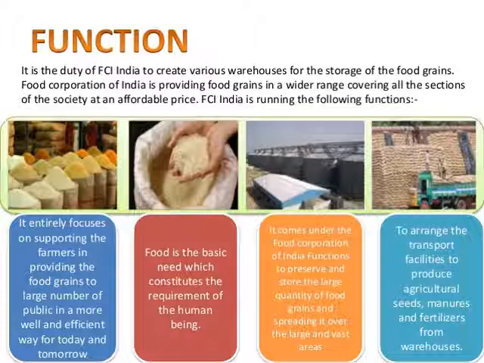There are other functions also, like provision of food grains to consumers at reasonable prices. Then also to safeguard the interest of the farmers. That means farmers should be protected, their rights should be protected, they should not be exploited. So these are some important things. Proper distribution of food grains should be done in the entire country. So these are some important functions that FCI does.